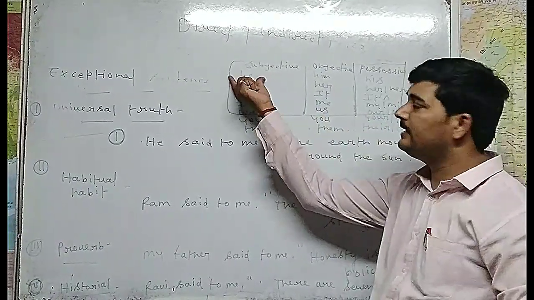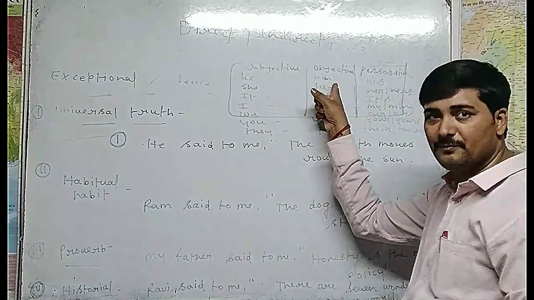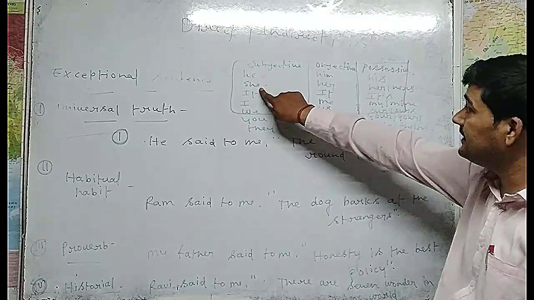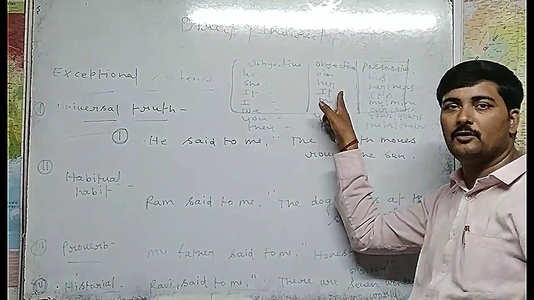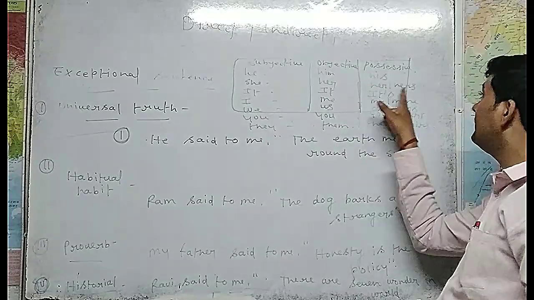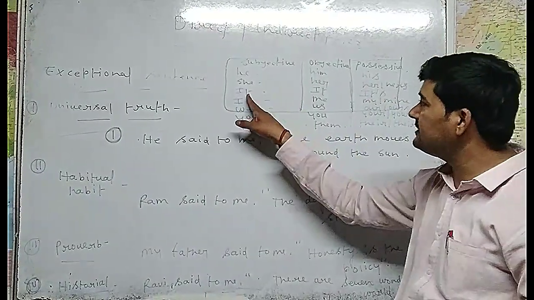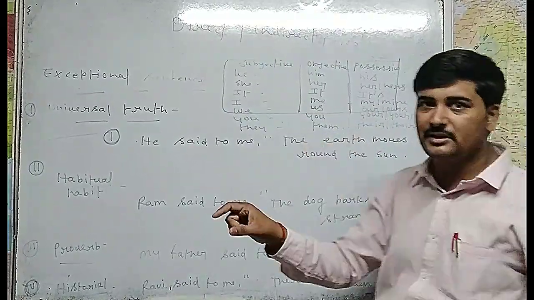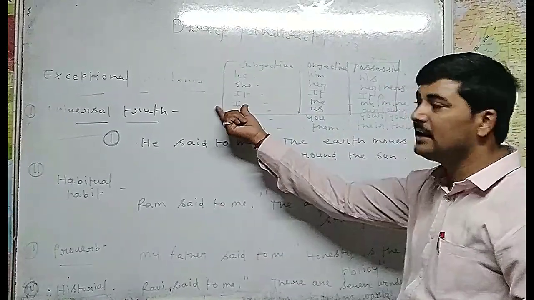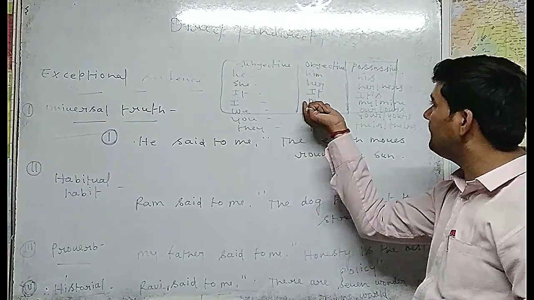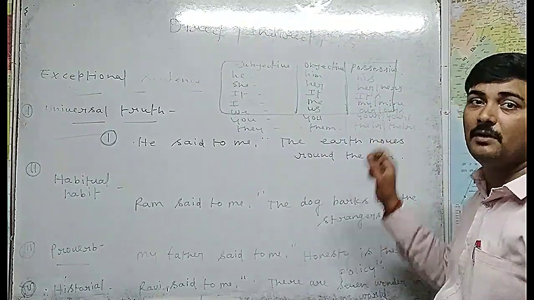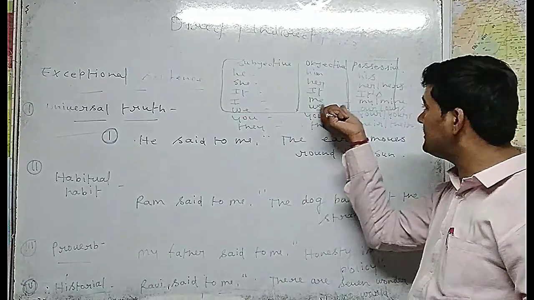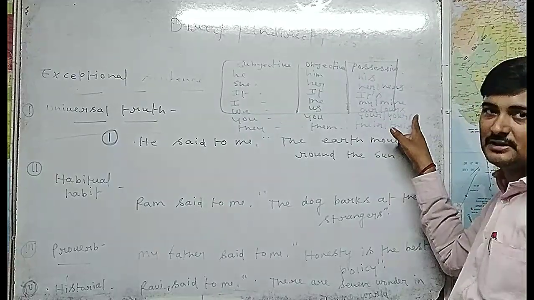Same as he is going to change to him in objective case, and to his in possessive case. If there is she, then she will change to her in objective case, and to her and hers in possessive case. If there is it, then it will change to it in objective case, and to its in possessive case. If there is I, then it will change to me in objective case, and in possessive it will change to my and mine. If there is we, then this will change to us in objective case, and to our and ours in possessive case.